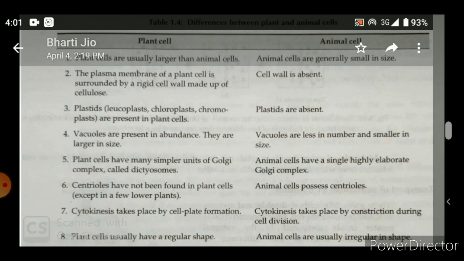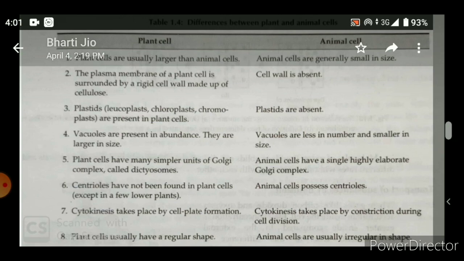Plant cells are generally larger than animal cells. Animal cells are generally small in size. In plant cells a cell wall is present, whereas in animal cells the cell wall is absent. Plastids are present in plant cells, whereas in animal cells plastids are absent.